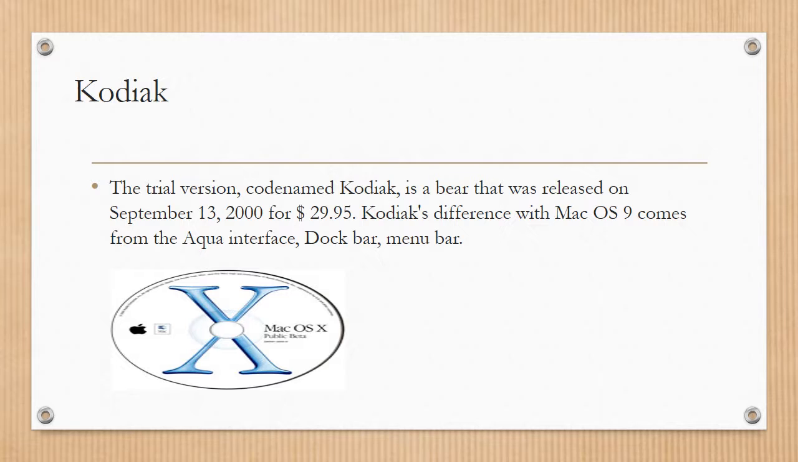The trial version, codenamed Kodiak, a bear, was released on September 13, 2000 for $29.95. Kodiak's difference from Mac OS 9 comes from the Aqua interface, dock bar, and menu bar.